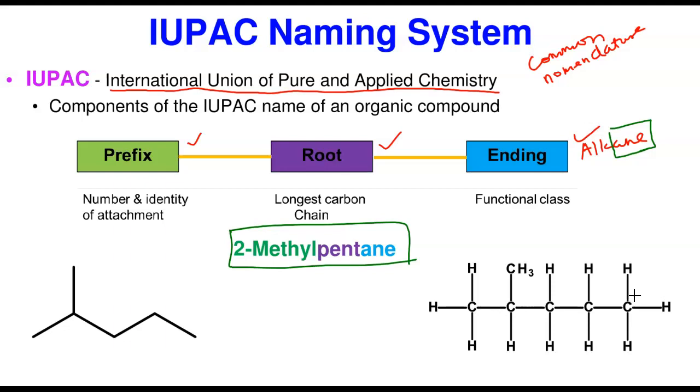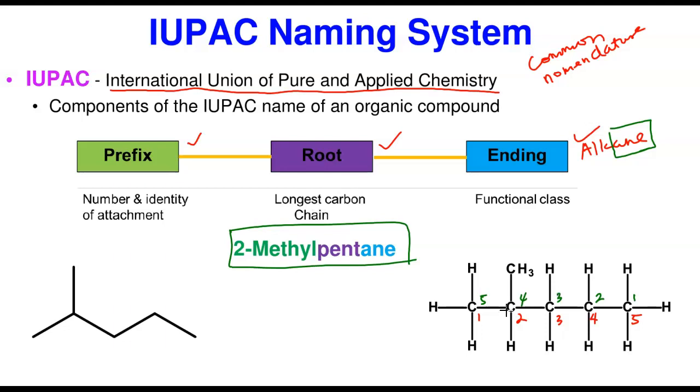So I'm going to count from here, 1, 2, 3, 4, 5. I can also count from the other way. If you count from here, 1, 2, 3, 4, 5, the longest chain is 5. So we've counted that, and what it means is that this is pentane. We know the longest chain is 5, pent.